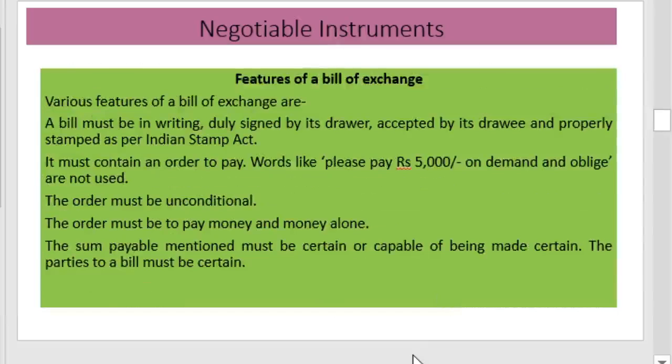Then the features of a bill of exchange are: it must be in writing, it must contain an order to pay, the order must be unconditional, and the order must be to pay a certain sum of money only. The sum payable mentioned must be certain or capable of being made certain.